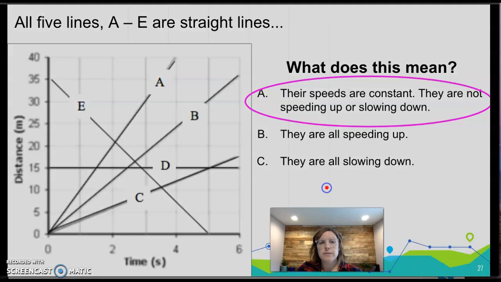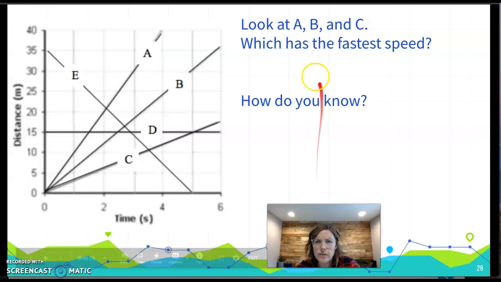Let's look at something else. So let's focus on lines A, B, and C. Which out of these lines has the fastest speed? Out of A, B, and C, which has the fastest speed?